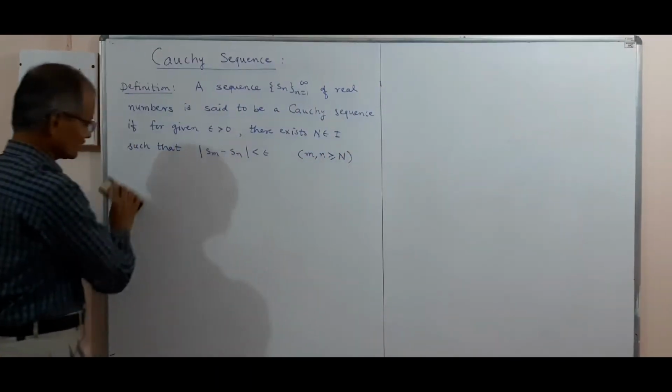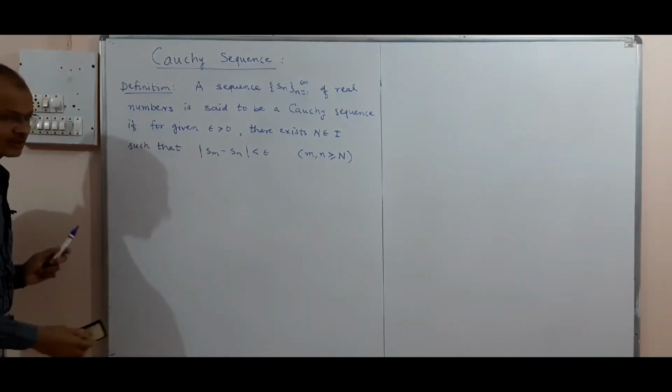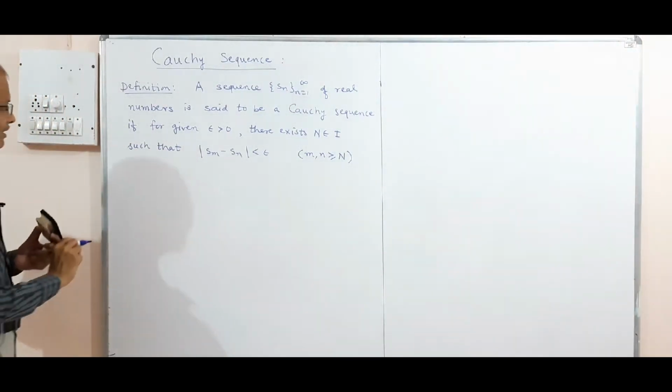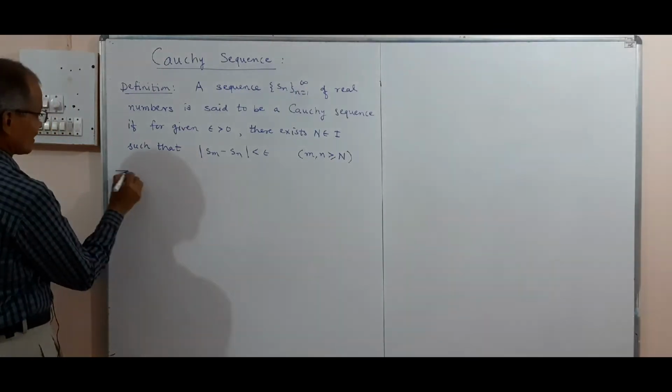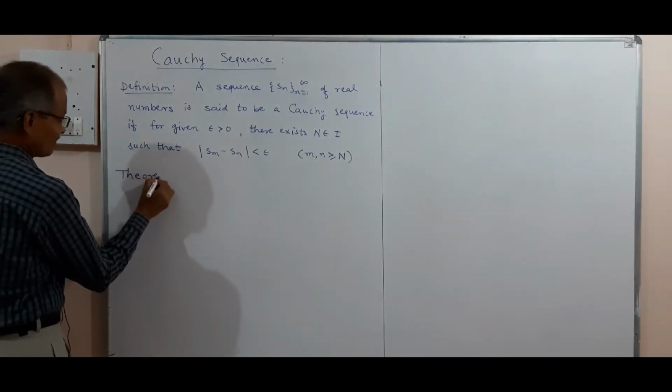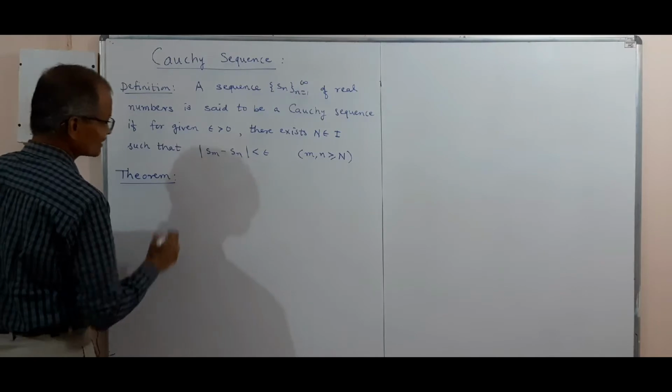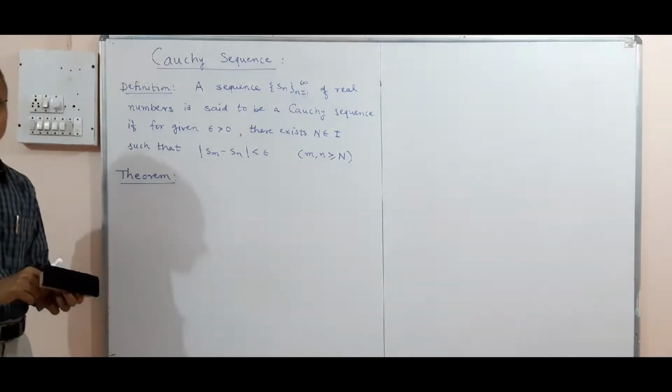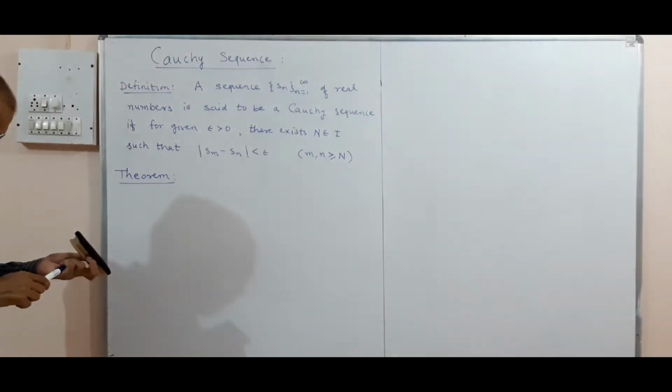Now we shall consider the relation between convergent sequence and Cauchy sequence. The first result is a theorem. If Sn is a convergent sequence, then Sn is a Cauchy sequence. That we shall consider.